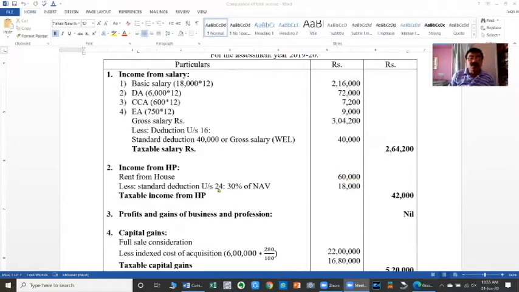From this, under section 24, we have to give the standard deduction at the rate of 30% of net annual value. 30% of 60,000 comes to 18,000 rupees. So 60,000 minus the standard deduction under section 24 of 18,000, therefore the net taxable income from house property is 42,000.